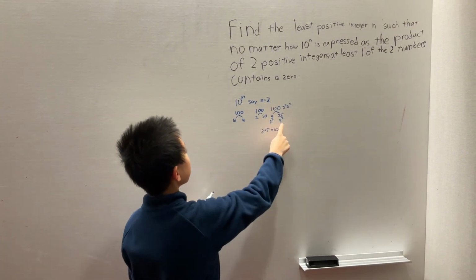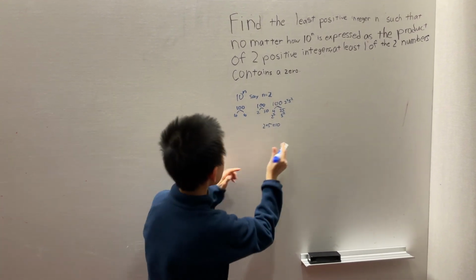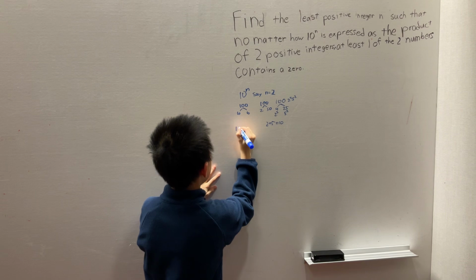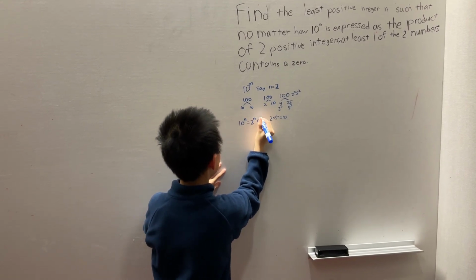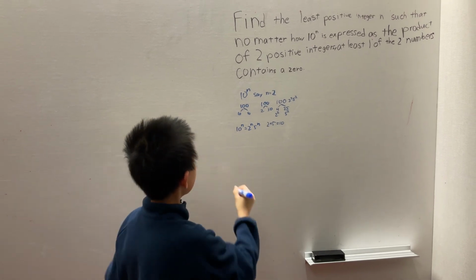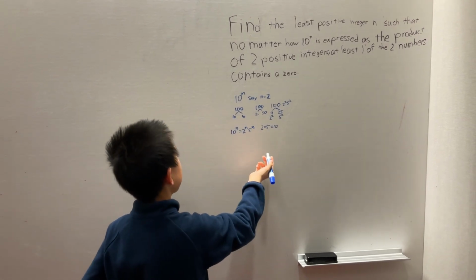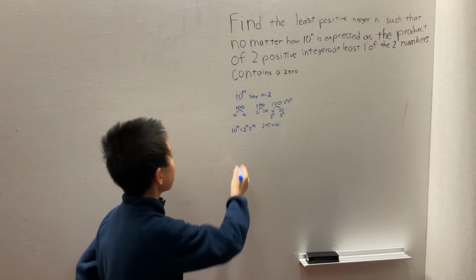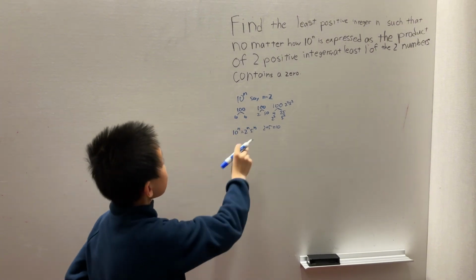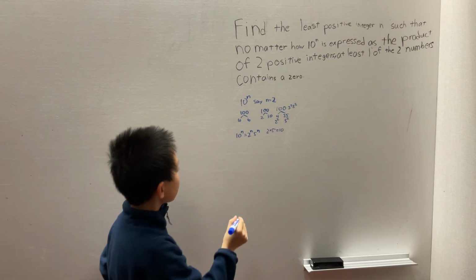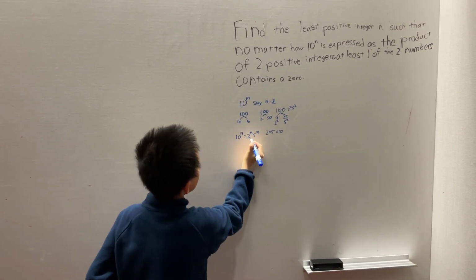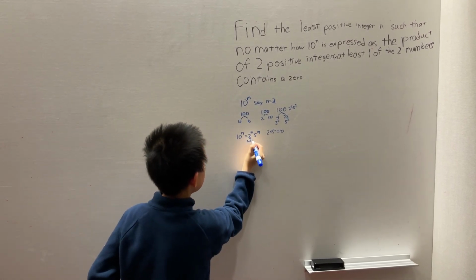So the only way is, for 10 to the n, you have to turn it into 2 to the n times 5 to the n. You just have to, in order to not have a 0 in one of the factors. So we need to calculate the least positive n. So what works? If n is 10, then this factor will be 1024.